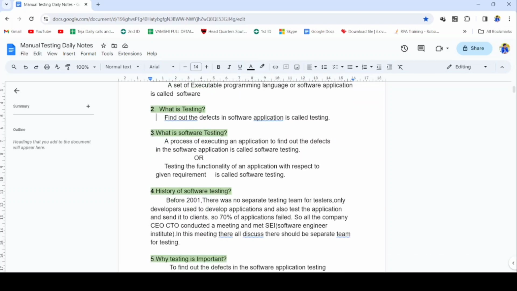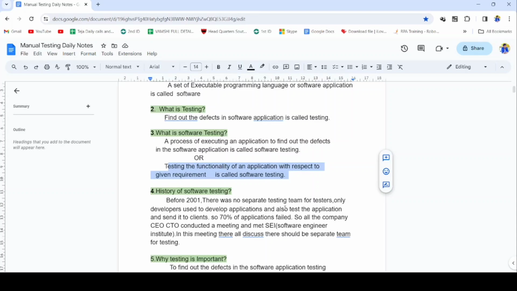Let's see next, what is software testing? A process of executing an application to find the defects in the software application is called software testing, or testing the functionality of an application with respect to the given requirement is called software testing. So here functionality means what? For example, WhatsApp is there.